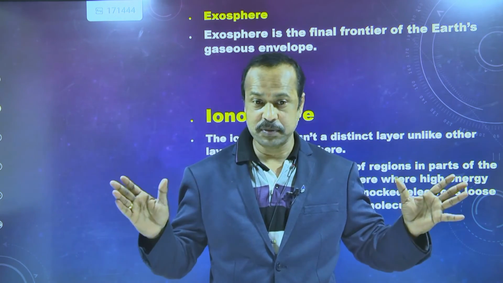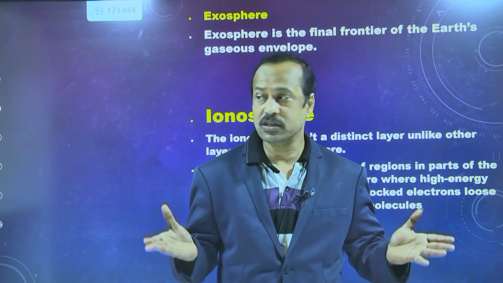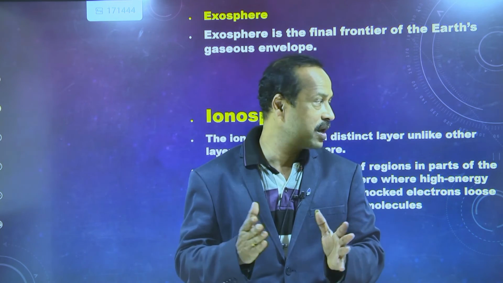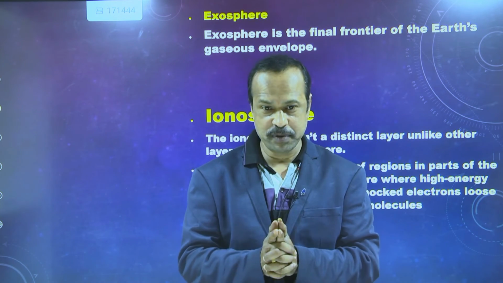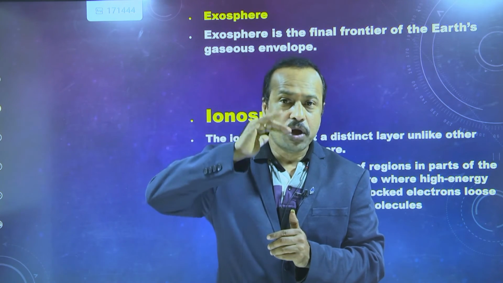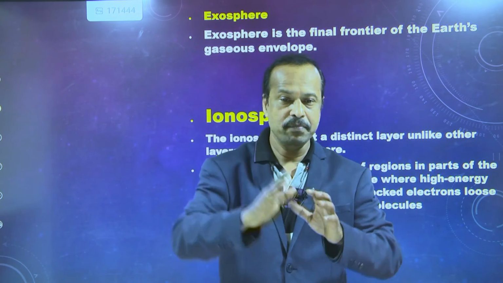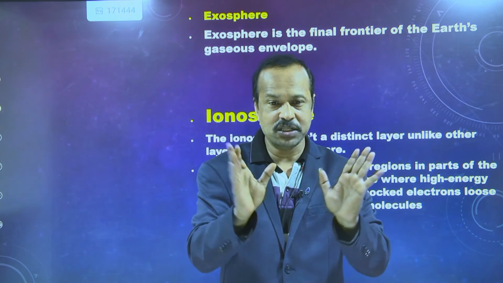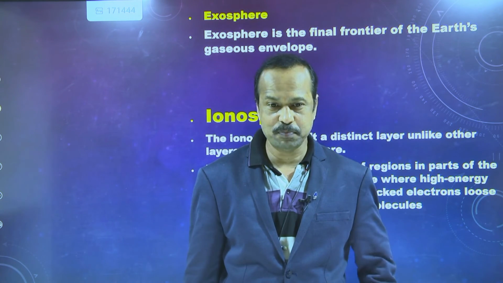So the absence of material medium is called vacuum or space. Beyond this exosphere there is no atmosphere at all, so completely it's like space.